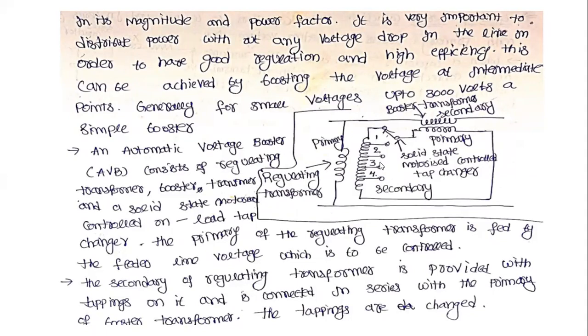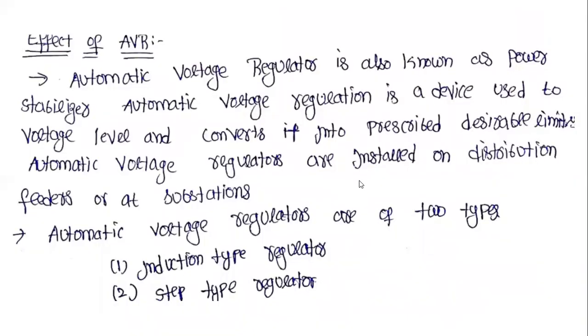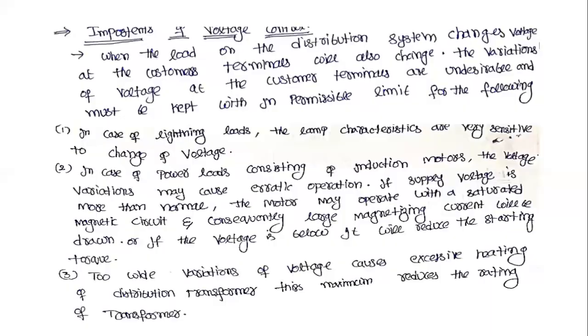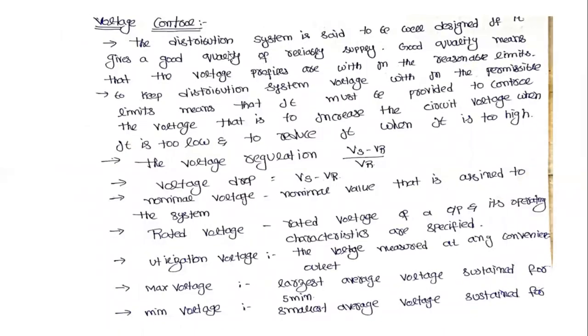The tappings are changed by using the solid state metallic control switch. By adjusting this switch, we automatically obtain the voltage control or voltage regulation. Clear? By this tap changing, we automatically control the voltages or the regulations. These are the various equipments in the case of voltage control.